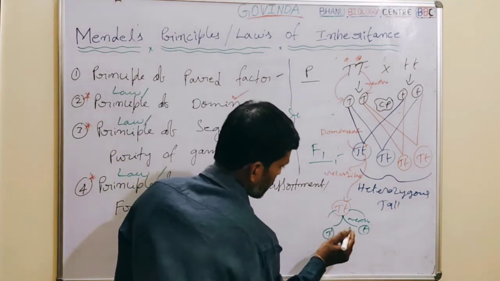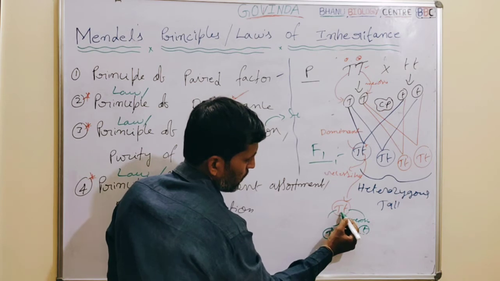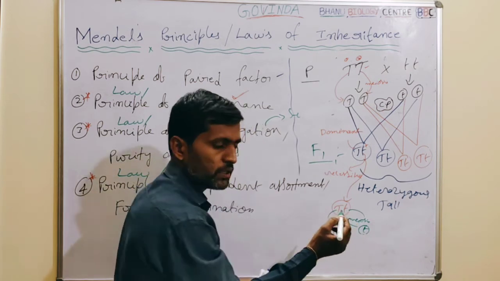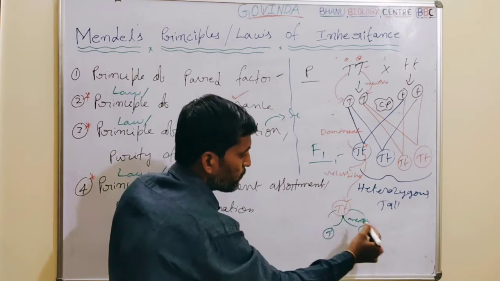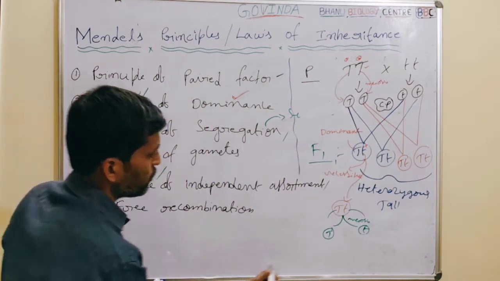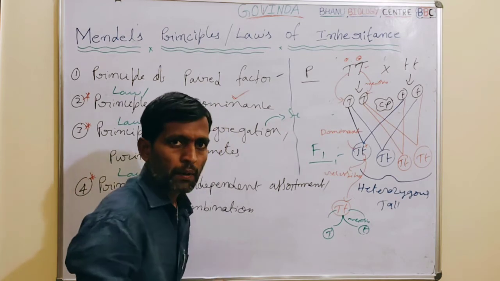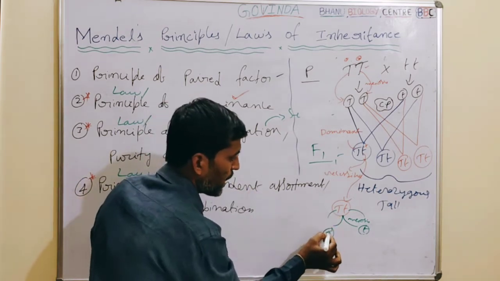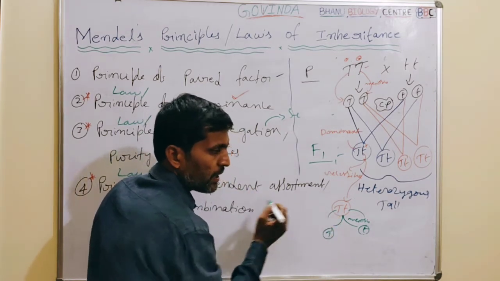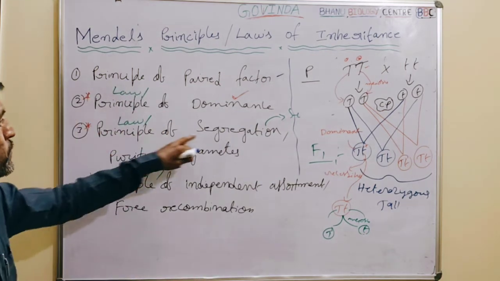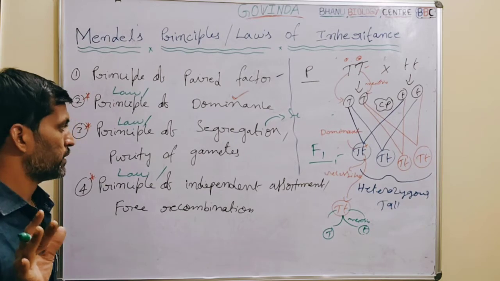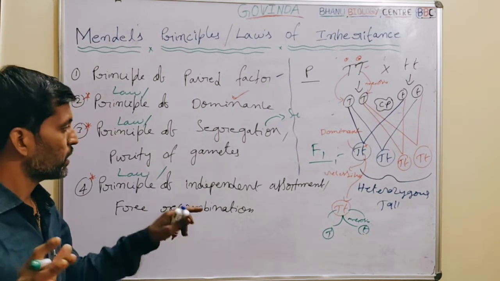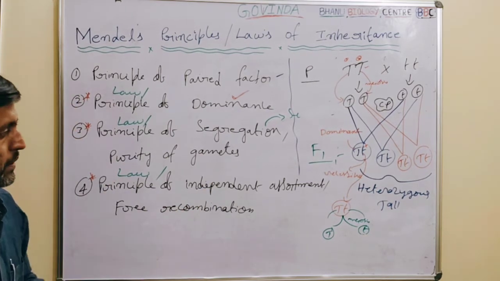Anyhow, during meiosis, the discrete unit factors that occur in a pair separate and enter different gametes. Here we can ensure the purity of gametes, because only one allele is present in a gamete. So the law of segregation is also called the law of purity of gametes. There is no contamination of the gametes, so it is called purity of gametes.